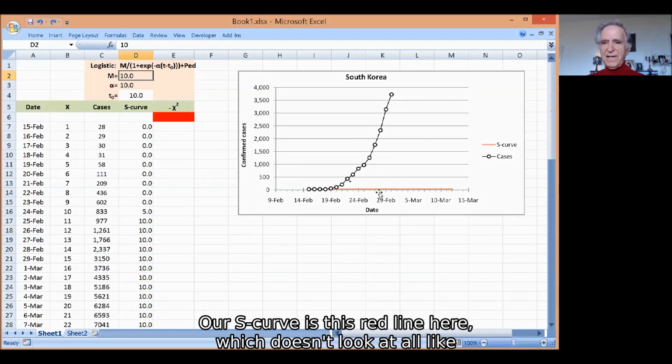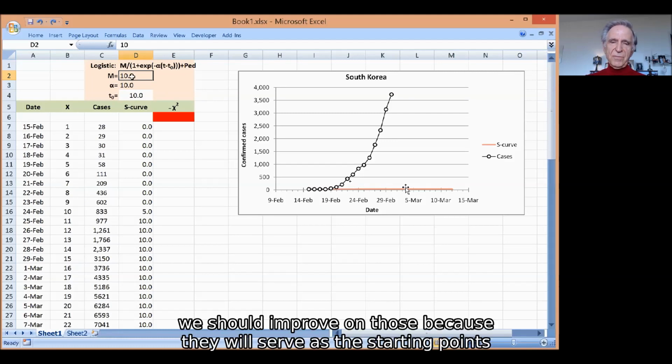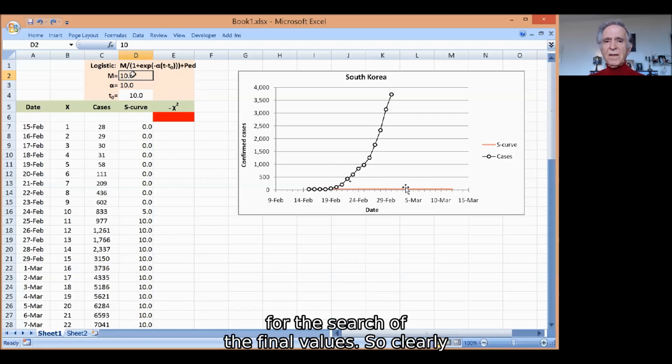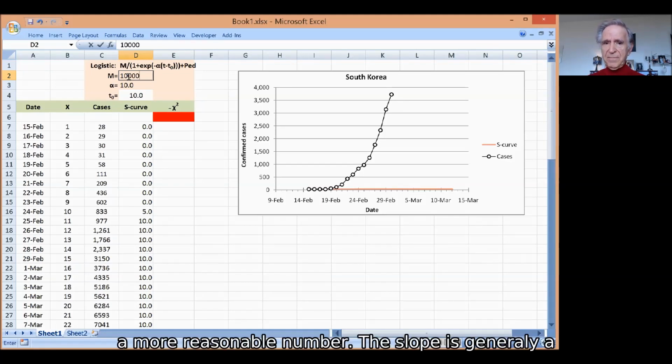Our S-curve is this red line here, which doesn't look at all like an S-curve because my parameters have arbitrary values. We should improve on those because they will serve as the starting points for the search of the final values. So clearly, the ceiling cannot be 10. It's already 3,500 today. So closer to 10,000 is a more reasonable number.